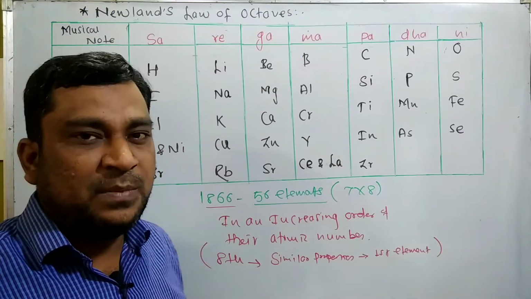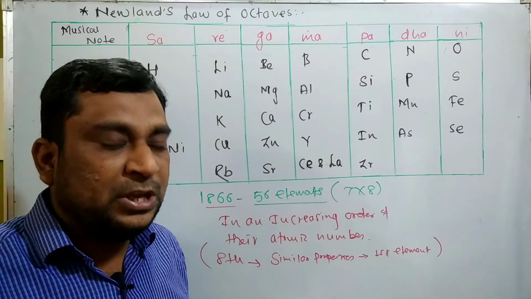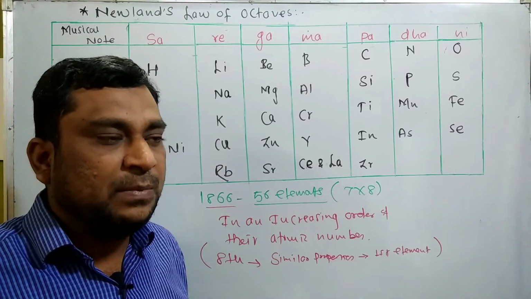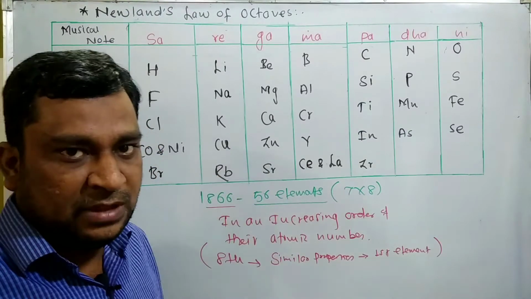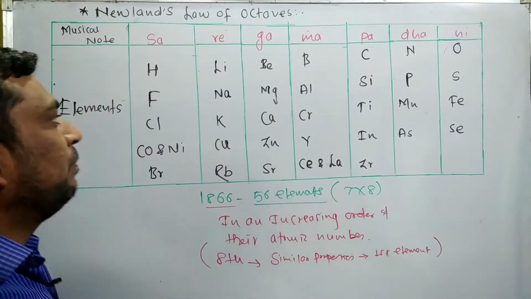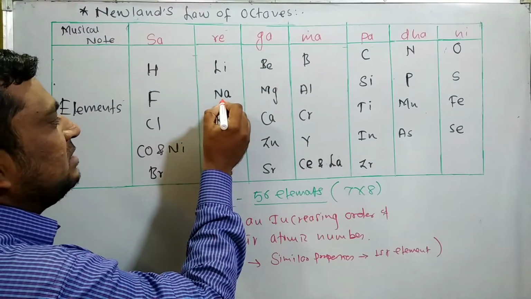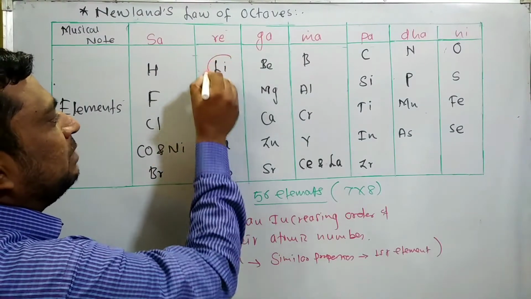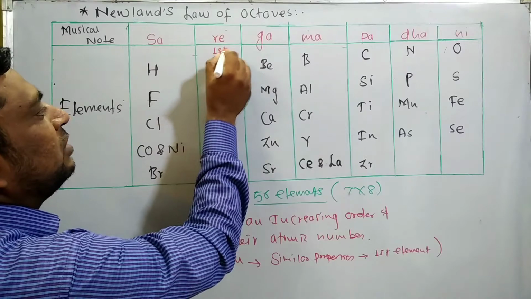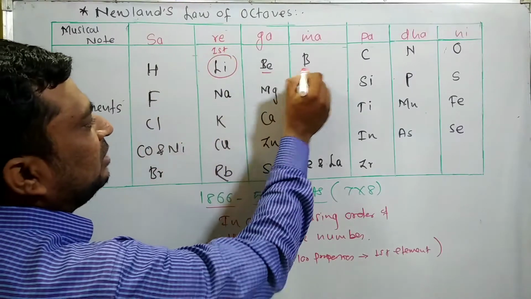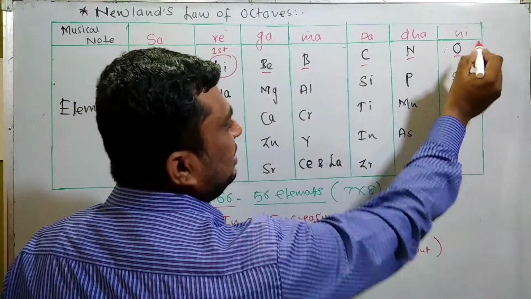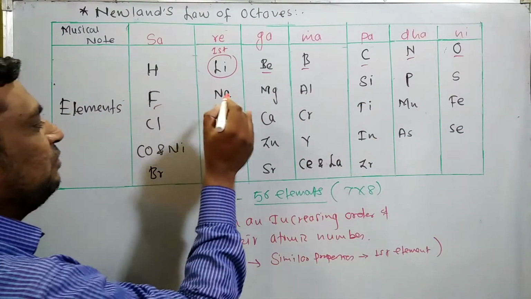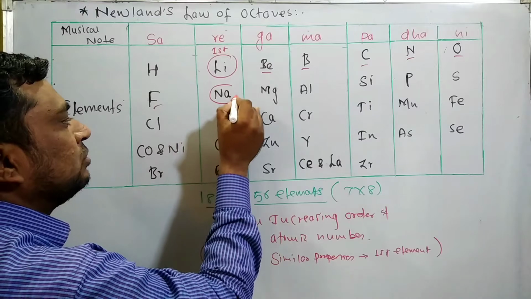What does this mean? It means that the concept of periodic gradation, of chemical properties repeating, the credit goes to Newland only. For example, suppose I consider the first element to be lithium here. Second is beryllium, third boron, fourth carbon, fifth nitrogen, sixth oxygen, seventh fluorine, and eighth is sodium.